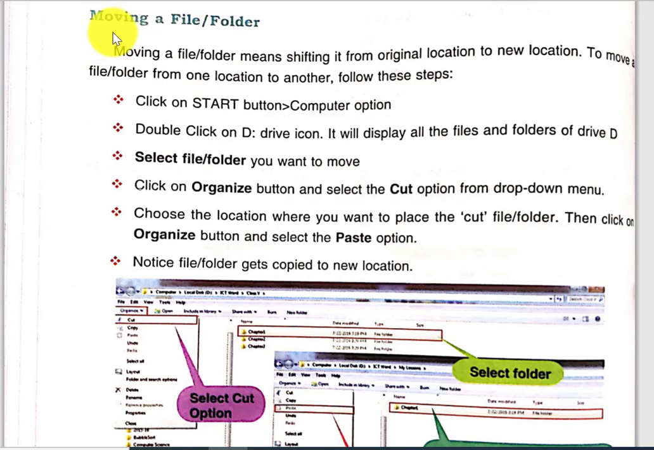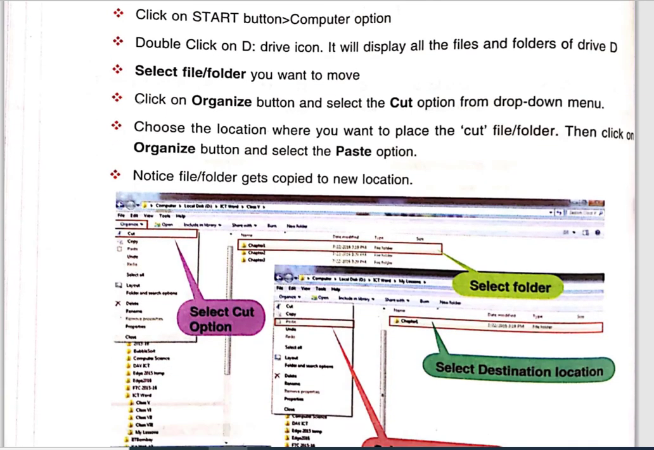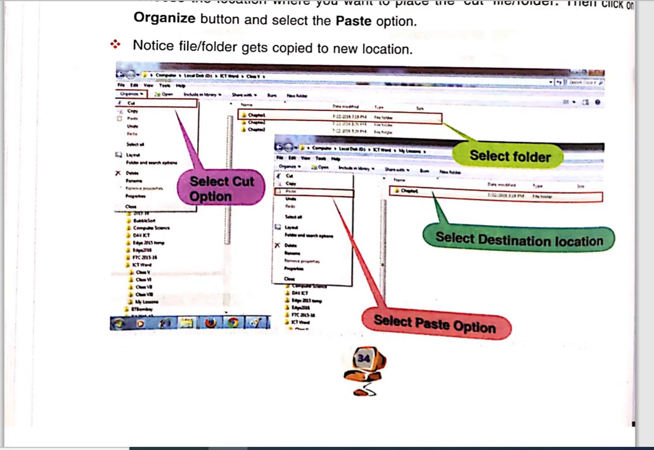Moving a file and folder. Moving means changing the original location to a new location. It means we can move a file and a folder from one place to another. Open Windows Explorer, choose the file and folder which you want to move, right click, then cut, and go to the new location, right click, and then paste. Then we have opened two windows. One window is this, one is this. We cut this file and folder and pasted it in the new location. Cut and paste, moving from one place to another.